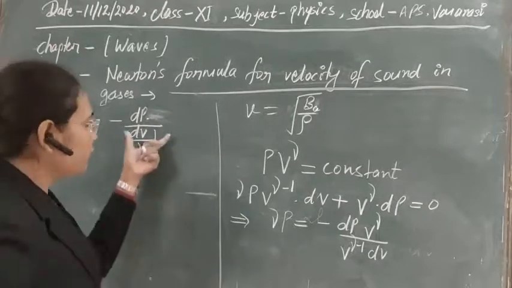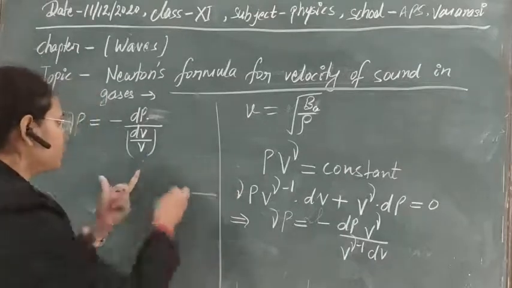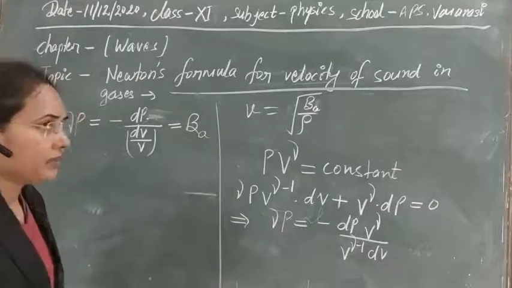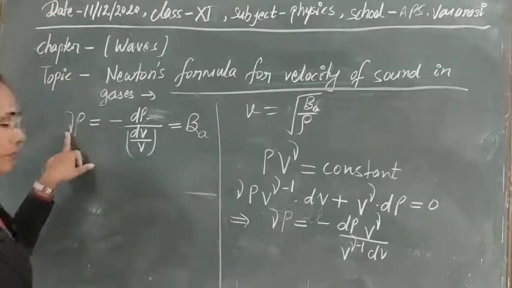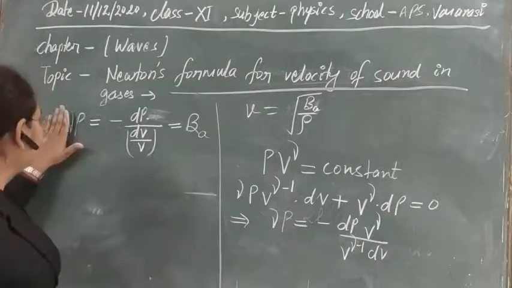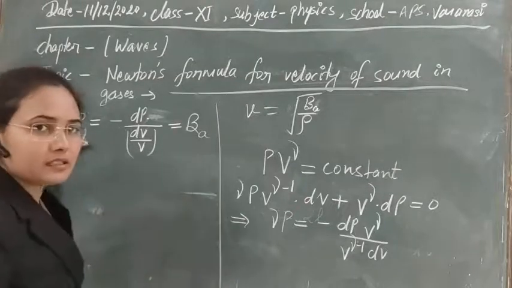So this is the formula for the bulk modulus, as we have seen also in the previous case. So this is the bulk modulus. The change, if you are seeing here, is only this gamma. When we were taking the case of the isothermal process, the bulk modulus for the isothermal process was equal to the pressure of the medium.